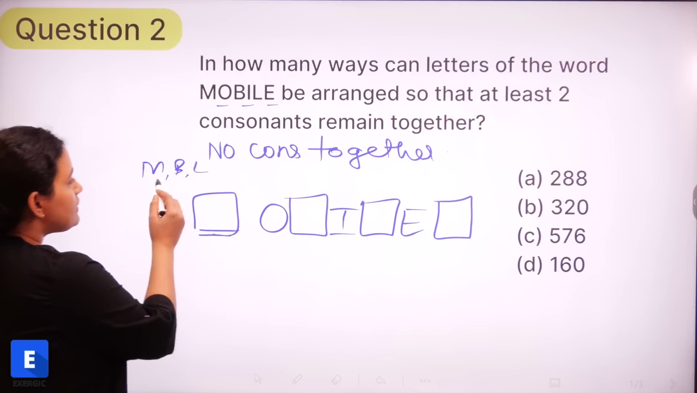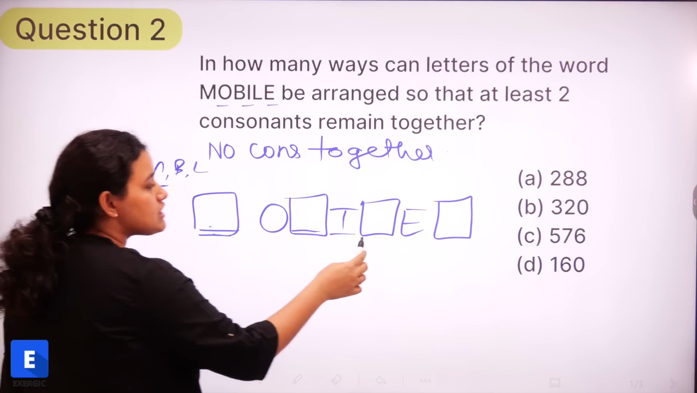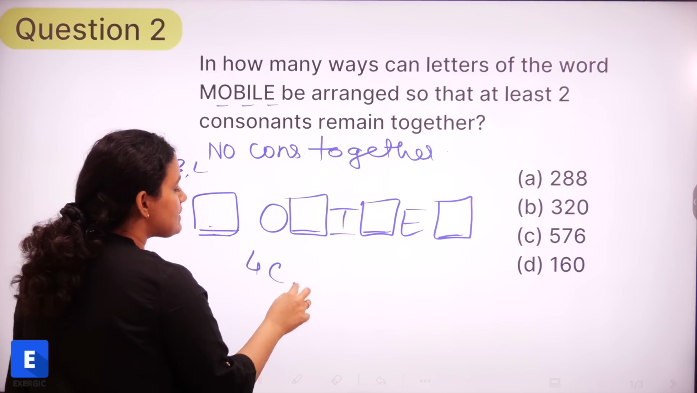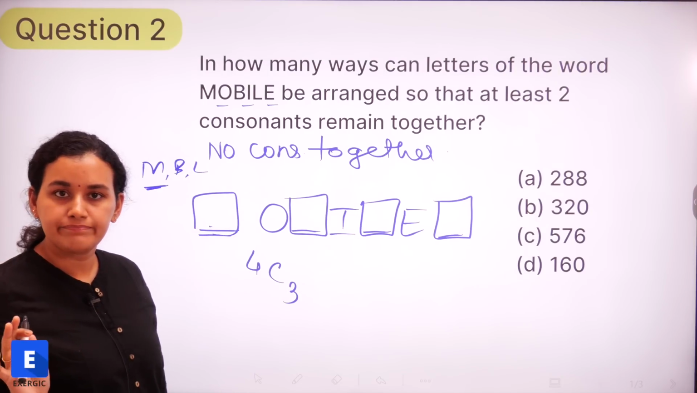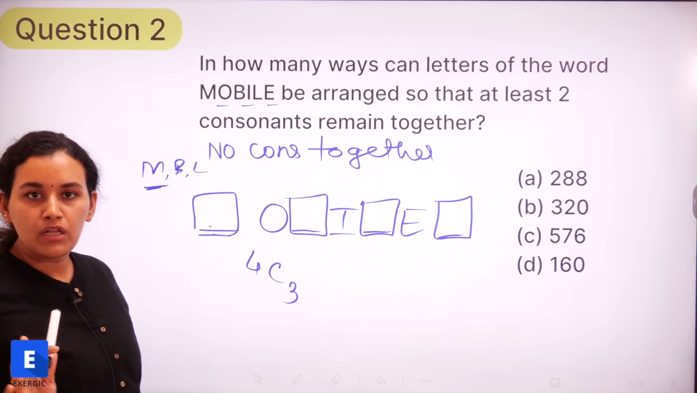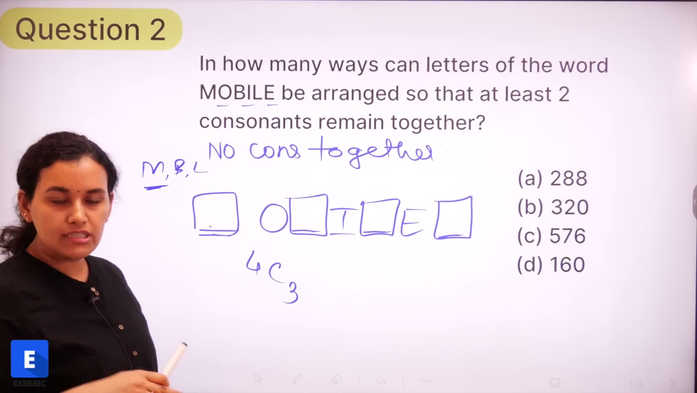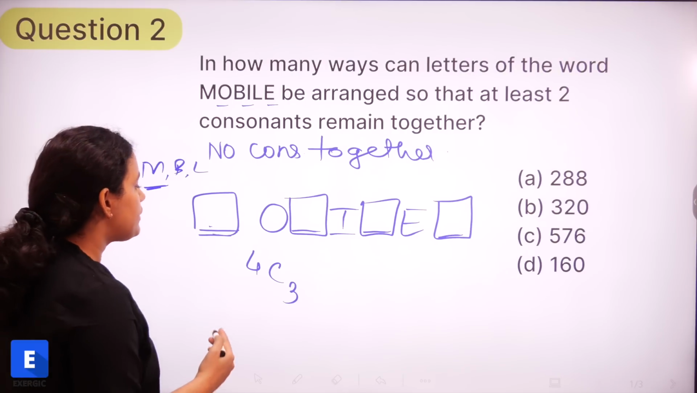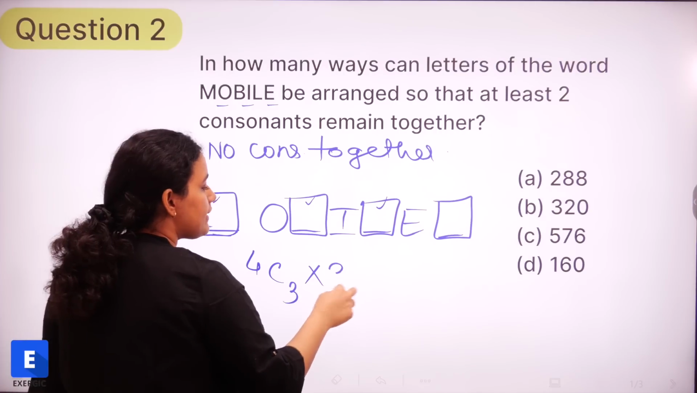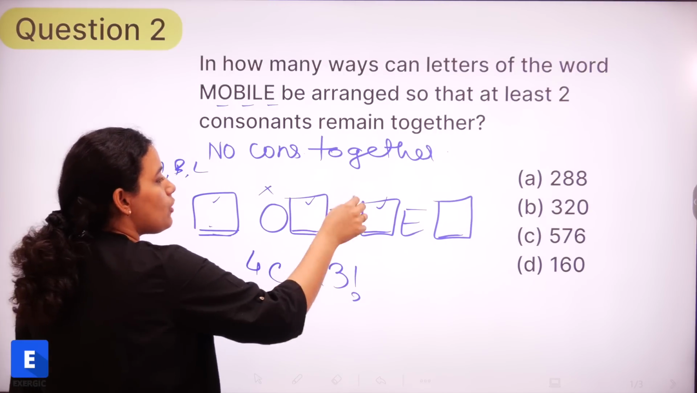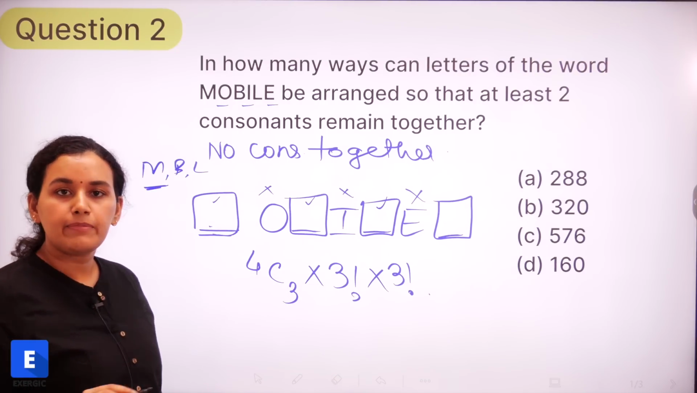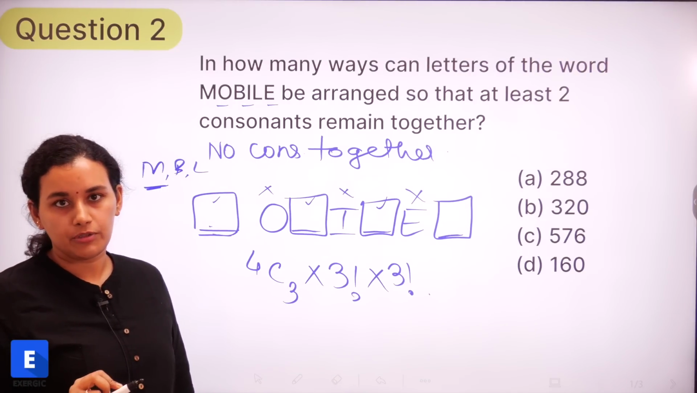So I have got 3 consonants, and how many positions are possible? 4. Out of 4, we are going to be selecting 3. So 4C3. Any of these 4 positions, the consonants can come and fit in. But we have only 3 consonants and 4 positions, so out of 4, we'll select 3. These consonants can arrange among themselves, and then these vowels can arrange among themselves. So simply 4C3 multiplied with 3 factorial multiplied with 3 factorial.